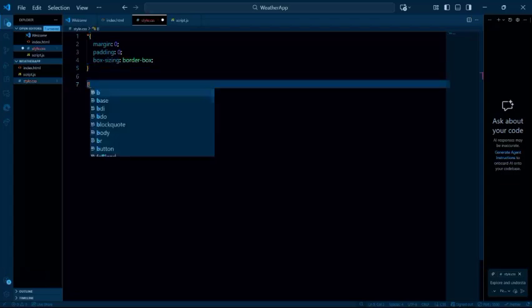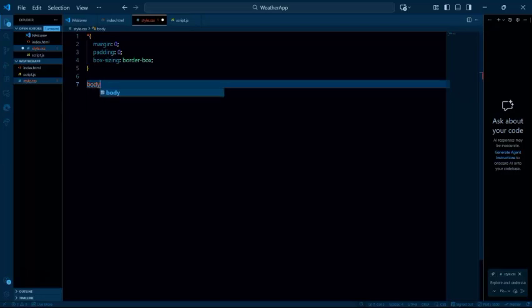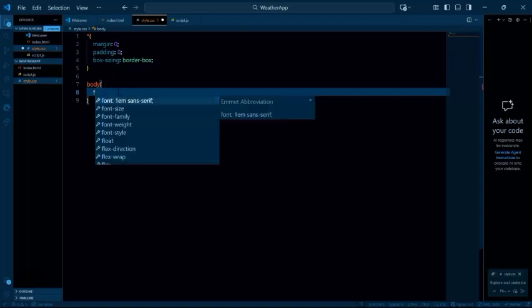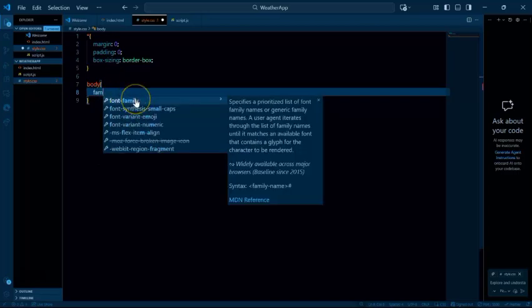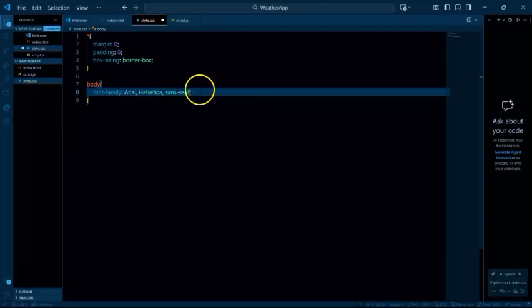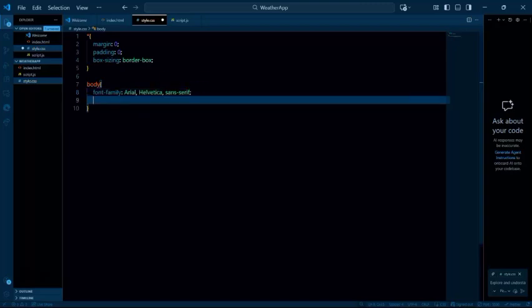So just go to your body, and remember, if you are styling, you have a selector. For body, of course, it is a tag name, right? So you don't need to add any hash or dots because it's just the body. First you want to do your font-family. You want to make it, let's say, Arial. I think it's a very common one. Another one you want to use is your background color.